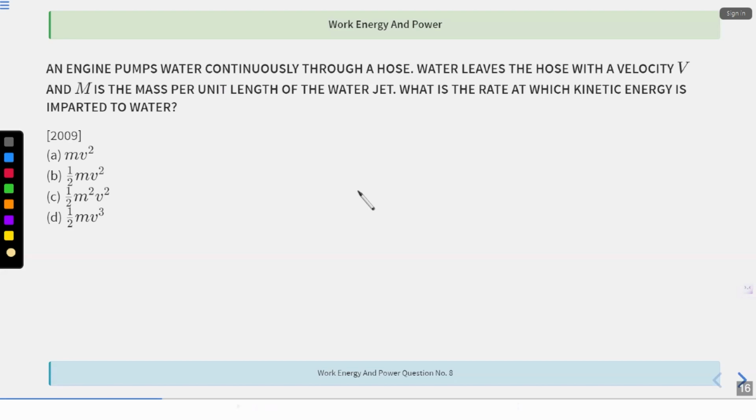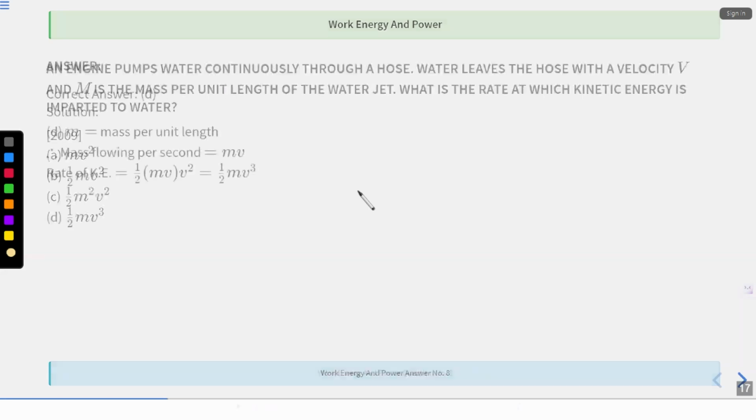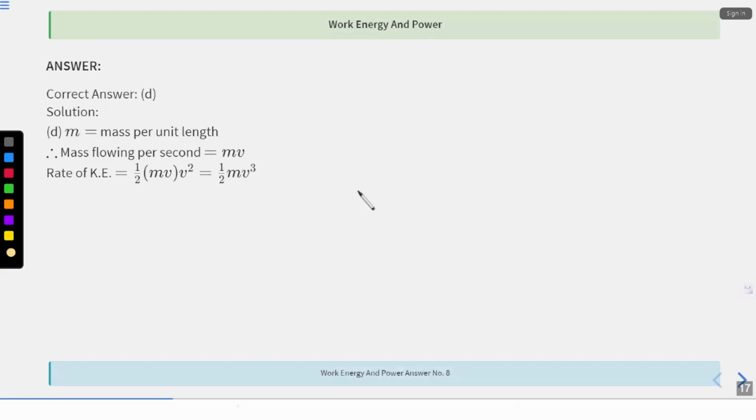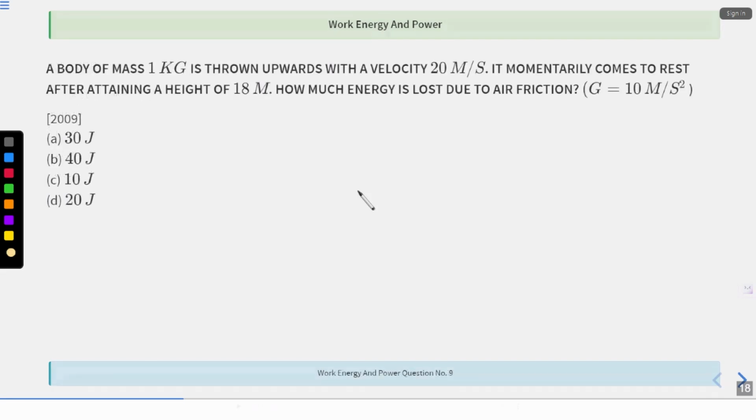What is the rate at which kinetic energy is imparted to the water? Same, half mv square. But the difference over here is the mass flowing per second. The entire mass is m. What is the mass flowing per second? m into v. Simple formula, right? So half into mass flowing per second into v square, as the velocity is v, that is half m v cube. All right. So option D is my answer. I hope everything is clear until here.